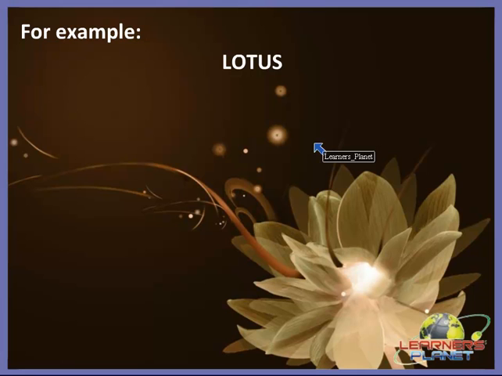That is why you must have noticed that lotus is present around water or inside water. That is why dispersal by water takes place in the lotus plant.